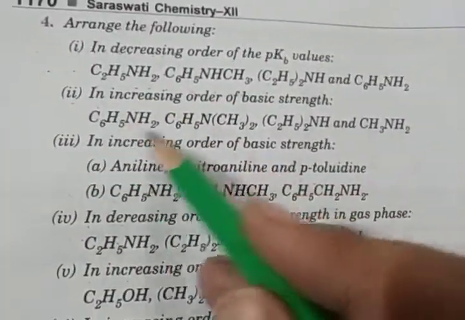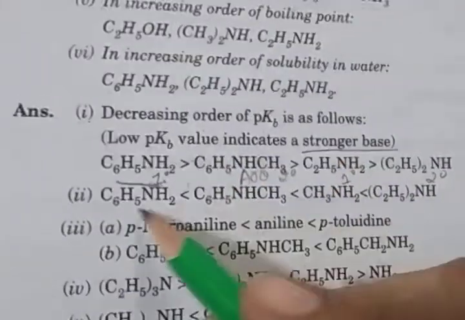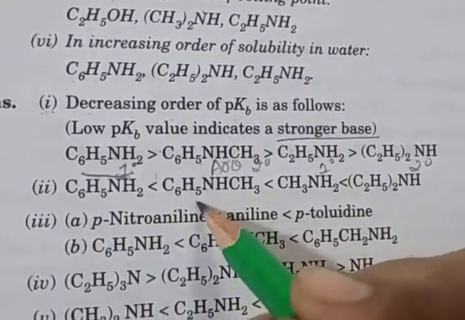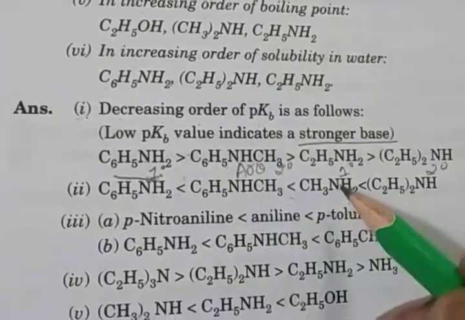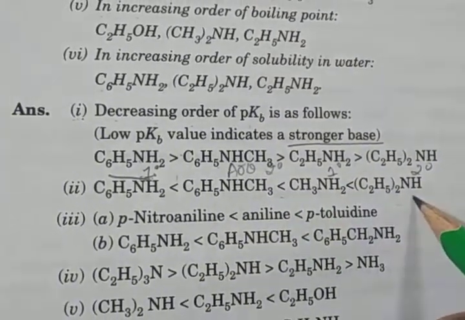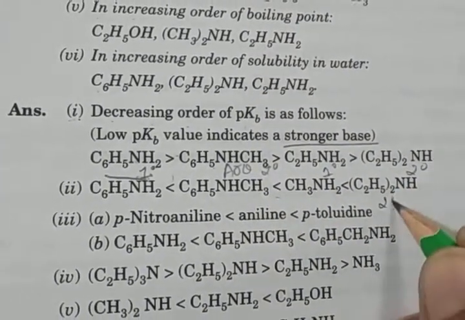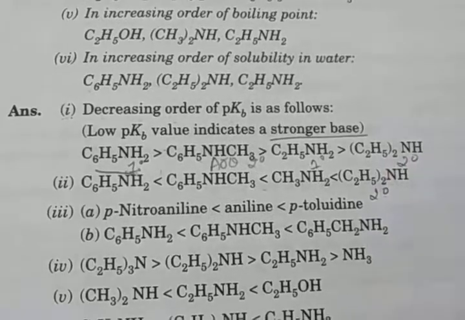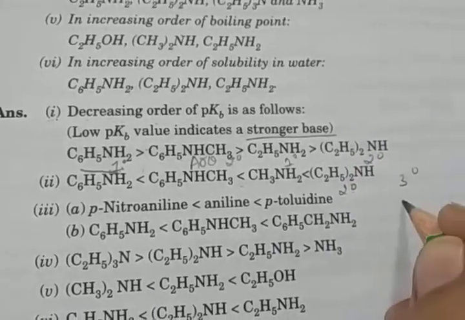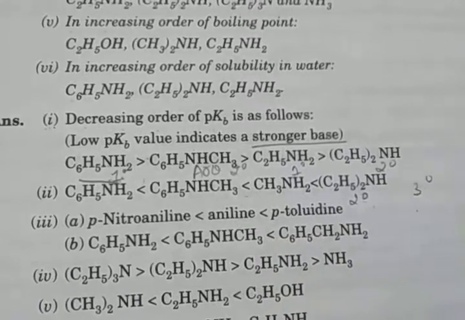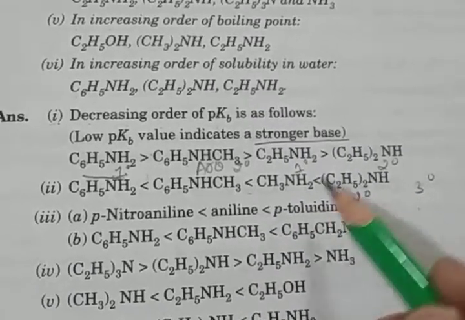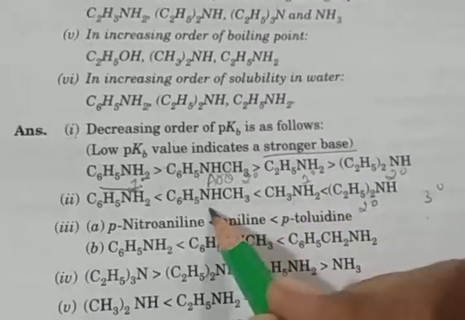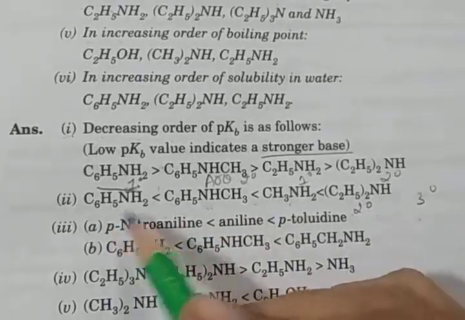Okay, so increasing order of the basic strength. Here in the given sequence, first you identify C6H5NH2, C6H5NHCH3, CH3NH2, (C2H5)2NH. So higher is secondary, then higher is 3 degree, but that is not given here. So the basic nature of the 3 degree amine is greater, then 2 degree, then 1 degree, then aromatic amine 2 degree, and then aromatic amine 1 degree.